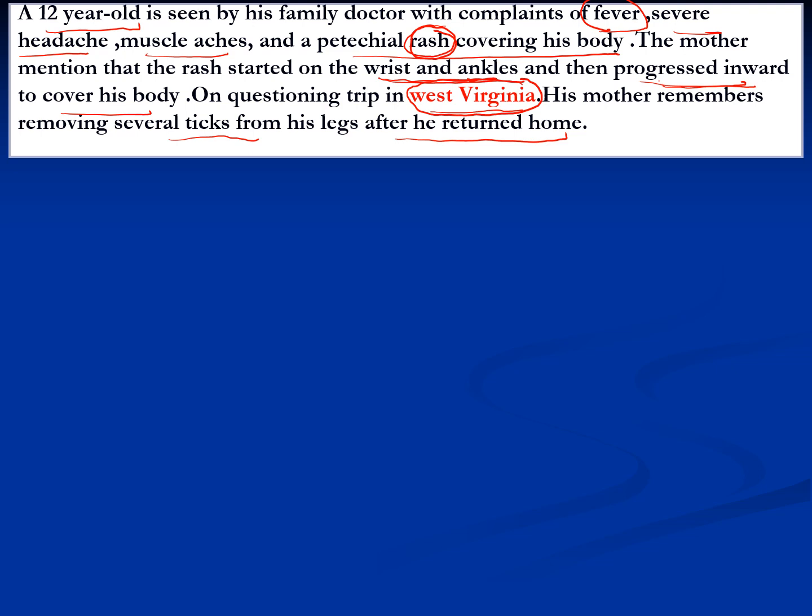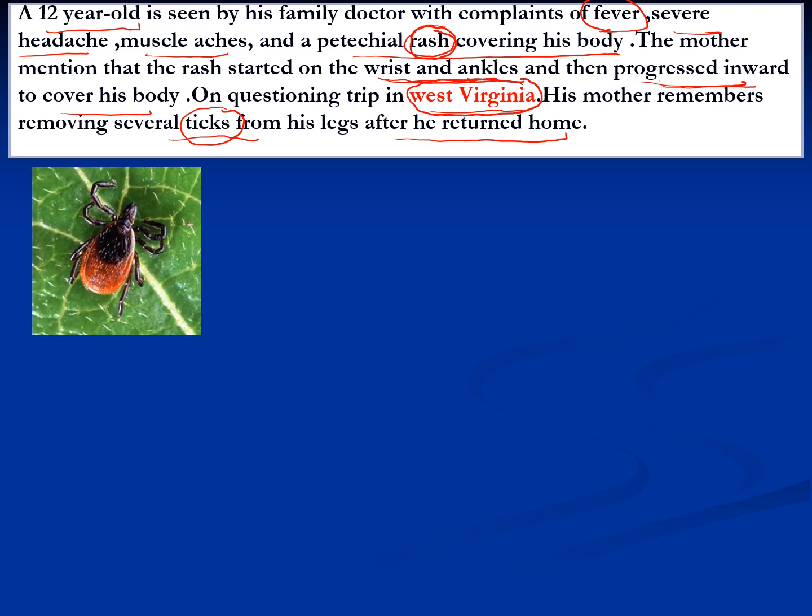And another thing is the mother's history, which is very important. When you elicit the history, you have to keep in mind that the more the patient talks, you have to be a good listener. So the mother tells the doctor that she had removed several ticks from his leg after he returned home. So keeping this in your mind, what do you think could be the answer?